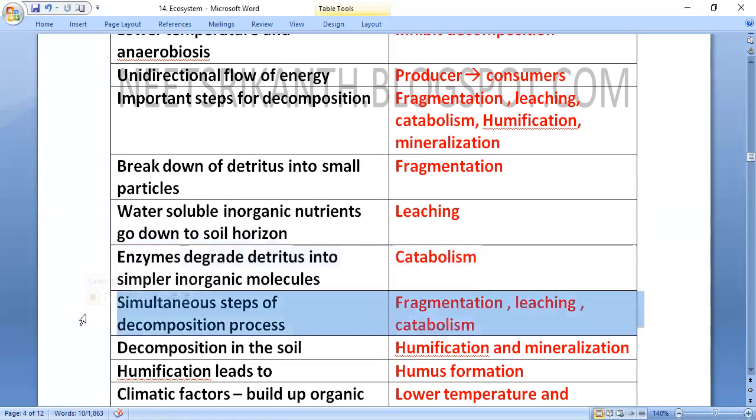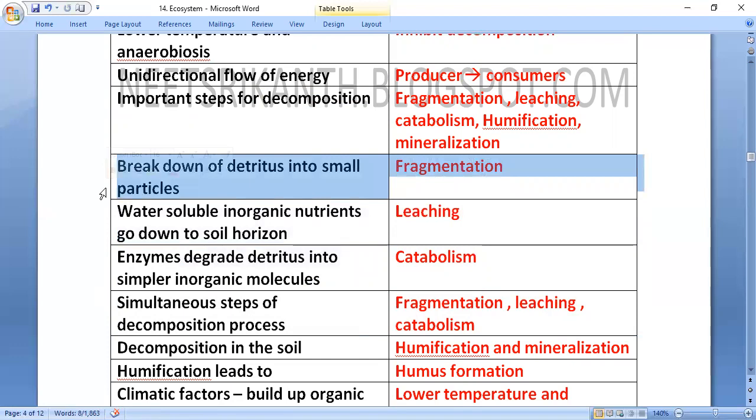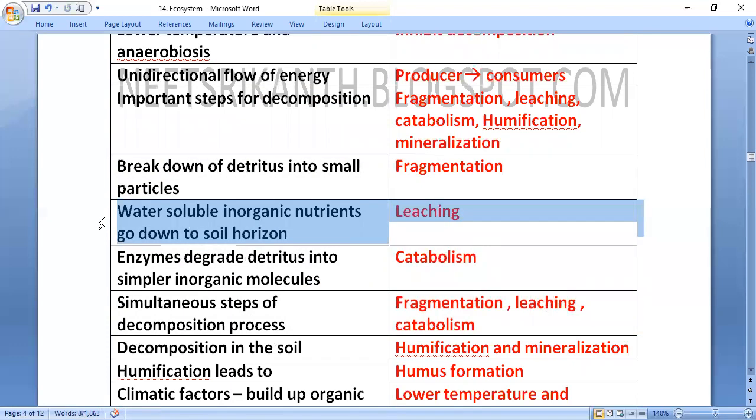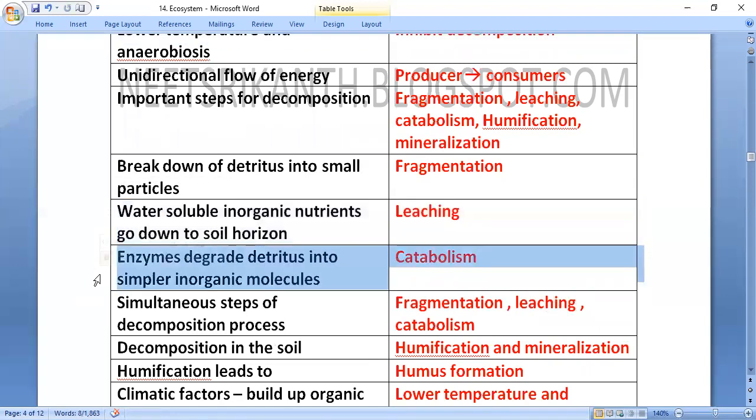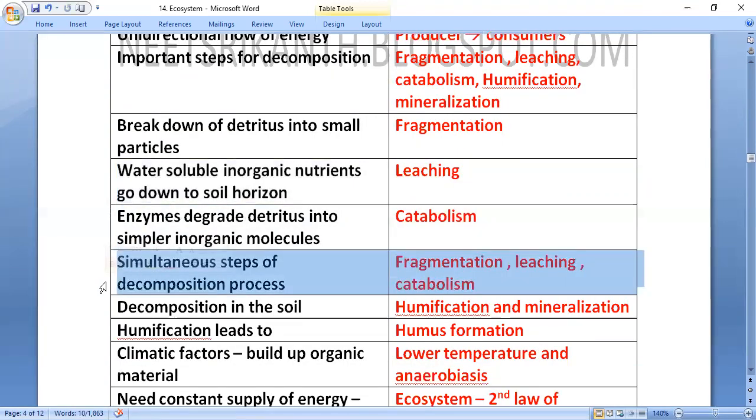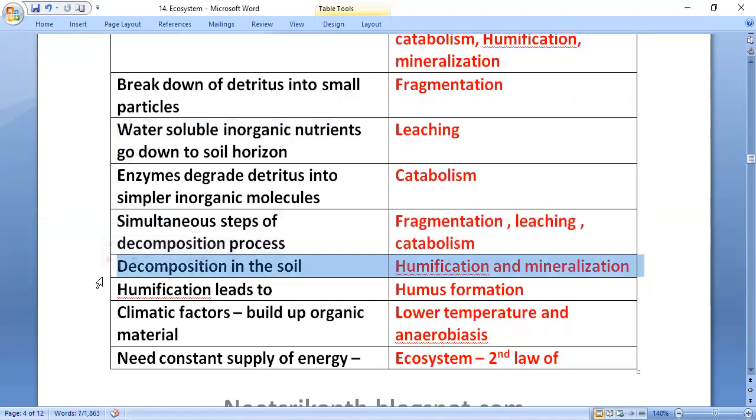Fragmentation, leaching and catabolism are simultaneous steps of the decomposition process. Fragmentation is the breakdown of detritus into small particles. Leaching is when water-soluble inorganic nutrients go down to the soil horizon. Catabolism is when enzymes degrade detritus into simple inorganic molecules. In the soil, humification and mineralization occur.